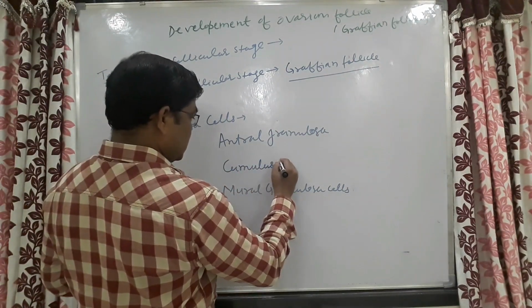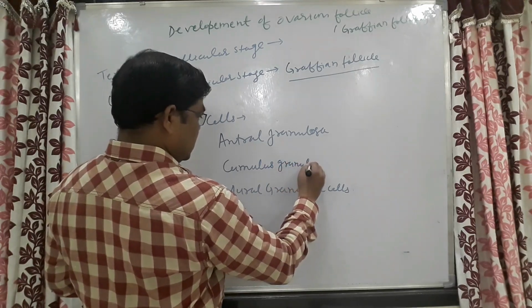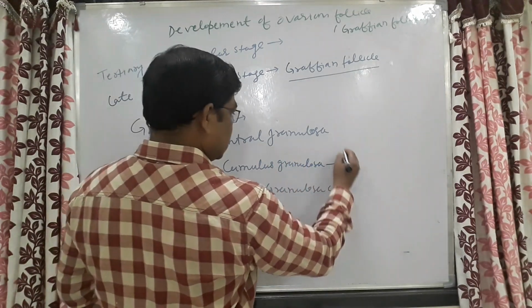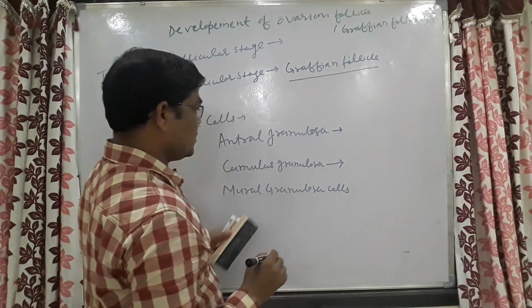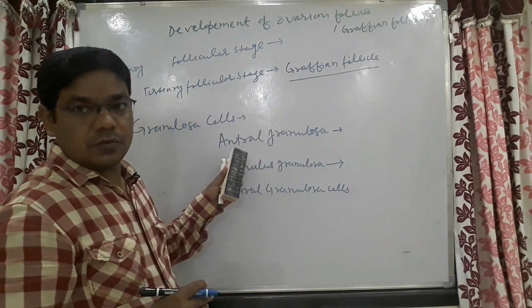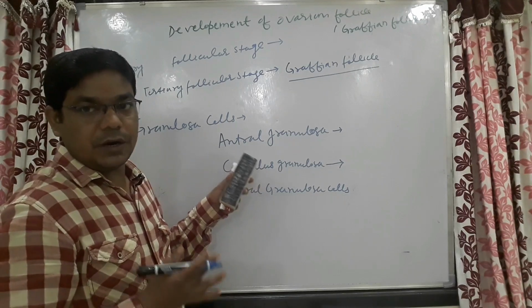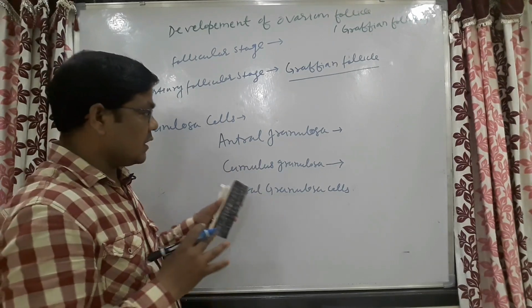The antral granulosa cells are present within the antrum. Antrum means within the cavity.